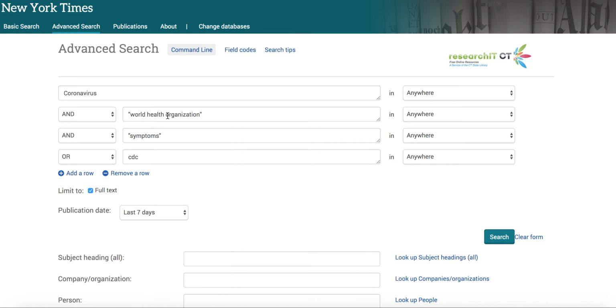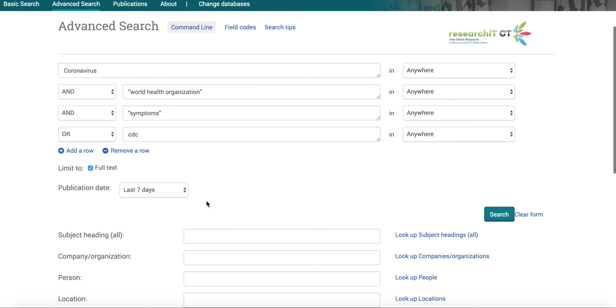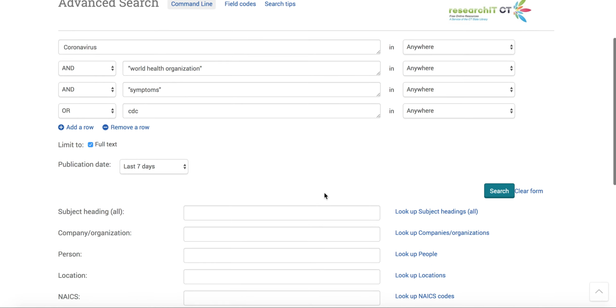Because let's say I want one of these reputable health organizations to be mentioned in the article. And again, last 7 days, we know things happen very quickly with this virus, so anything beyond 7 days ago is certainly no longer relevant. But so I'm going to go ahead and search,